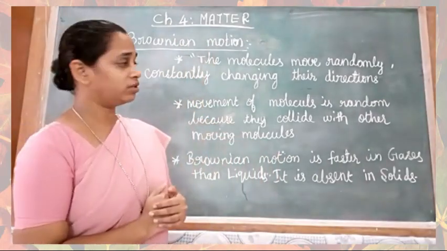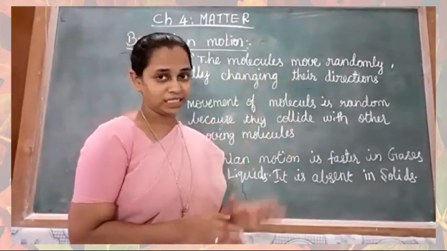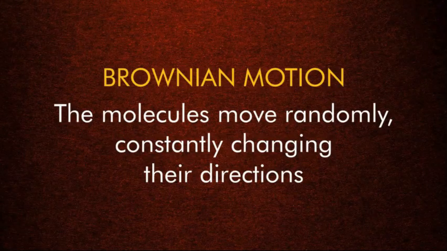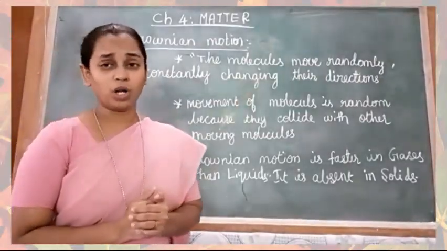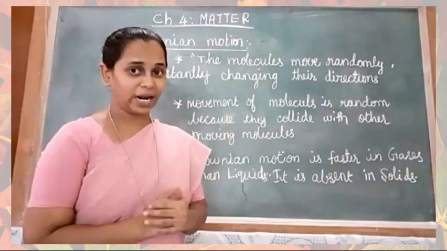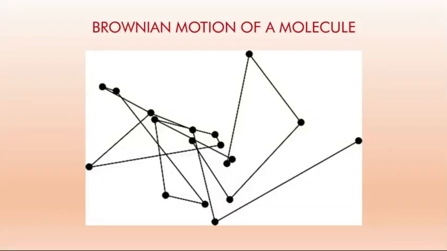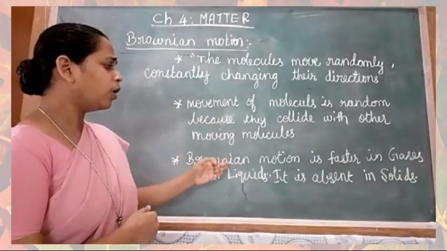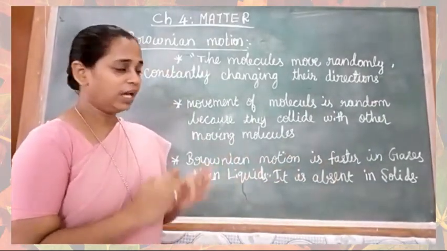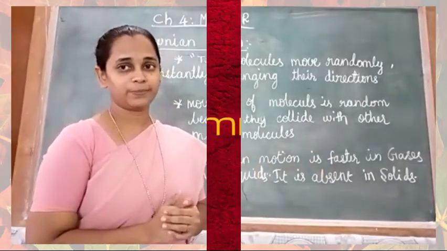What is Brownian motion? The molecules move randomly, constantly changing their directions. Why is the movement of molecules random? The movement of molecules is random in liquids and gases because they collide with other moving molecules. Brownian motion is faster in gases than liquids. However, it is absent in solids.